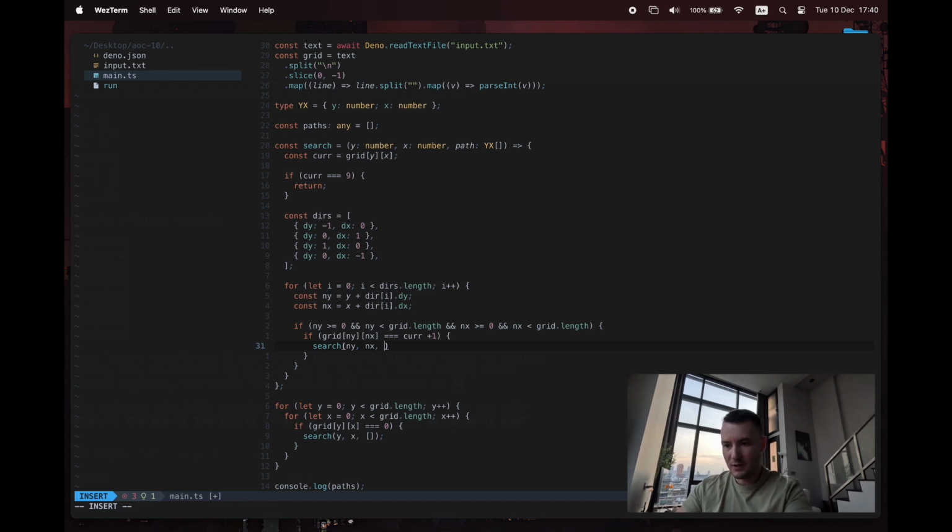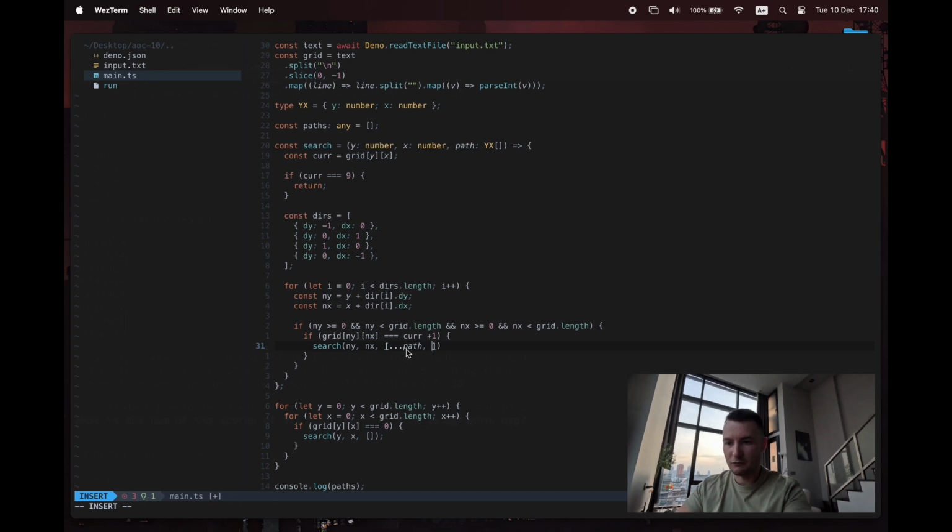We have a path, an array, that's currently got values inside it, and we need to not only give it back so we can keep adding to it, but we need to add to it at some point as well. So we only want to add to it once we know that the path is correct, which we've just discovered now. This is one of those really nice things in JavaScript since the spread parameters came out. We can say create a new array and take all the values from path and put them on this array first.